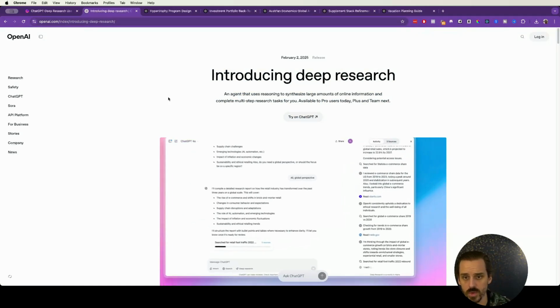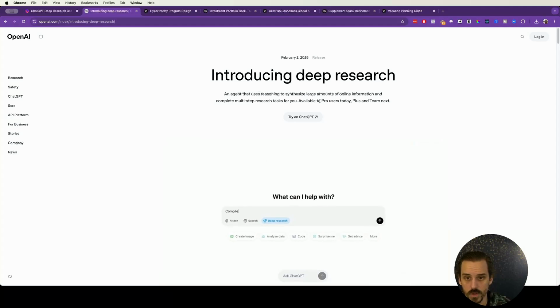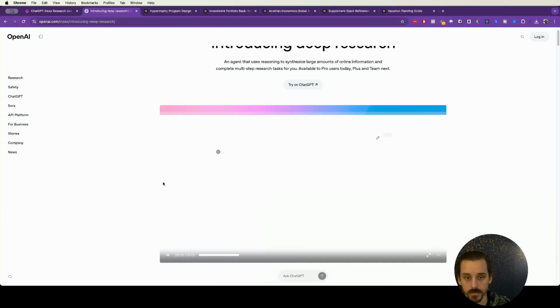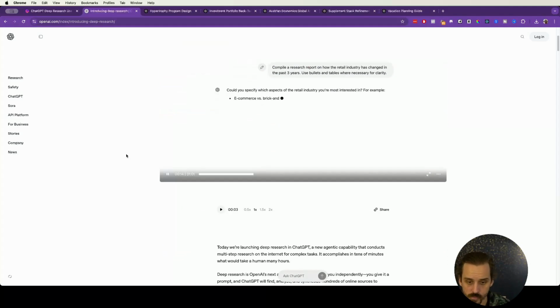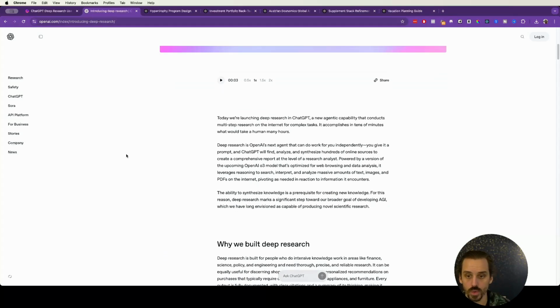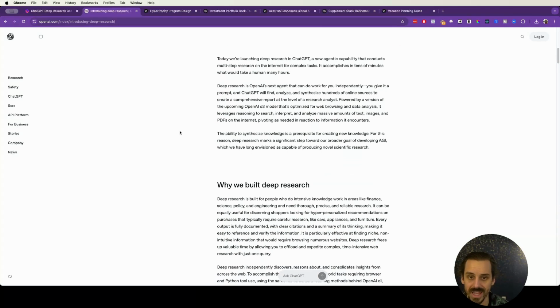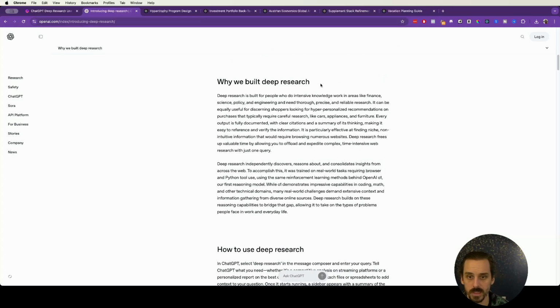And let's actually look through this for a few seconds together. So again, if you're a pro member or if you're on one of their other plus or team plans, you will have access to this. The way that you access it, there's just a little button inside of your ChatGPT interface. You can click on that and you are good to go. So let's actually read through this update real quick and just see what some of these changes are actually aimed at doing. So why did we build deep research?